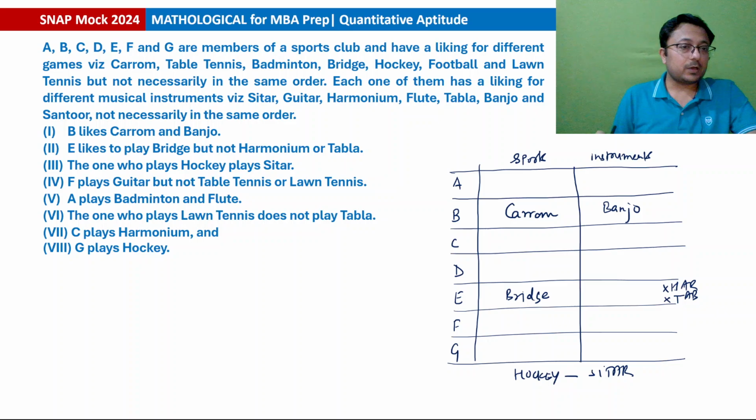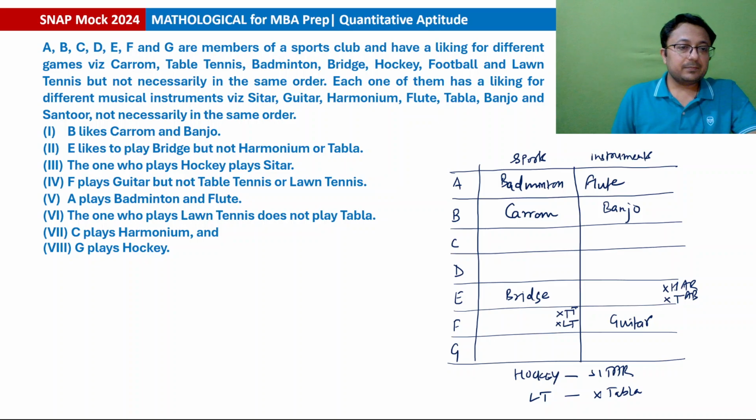दैट प्लेयर. ओके, F plays guitar but not table tennis और लॉन टेनिस. F is playing guitar but not TT, not lawn tennis. Okay, A plays badminton and flute. A is badminton and plays flute. The one who plays lawn tennis does not play tabla. So lawn tennis wala does not play tabla. Okay.